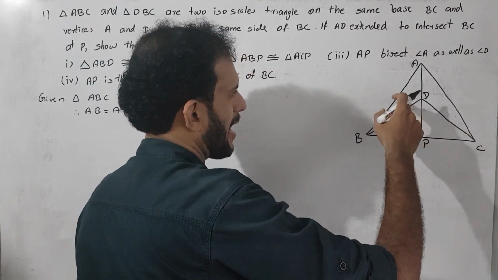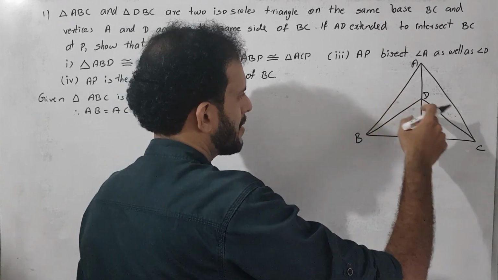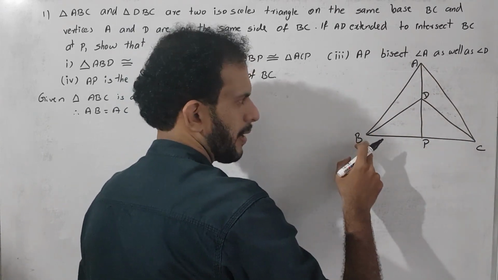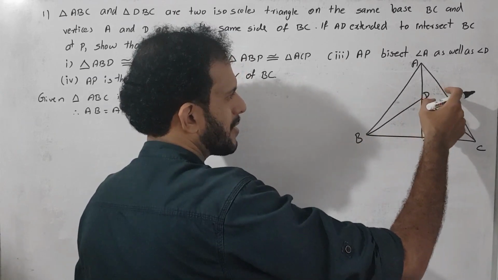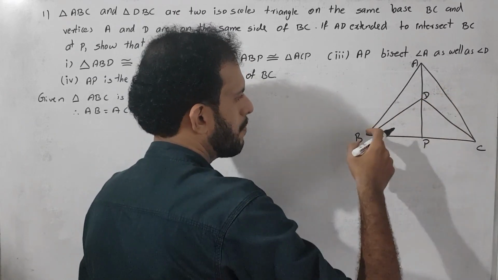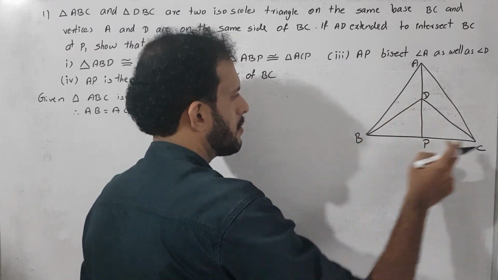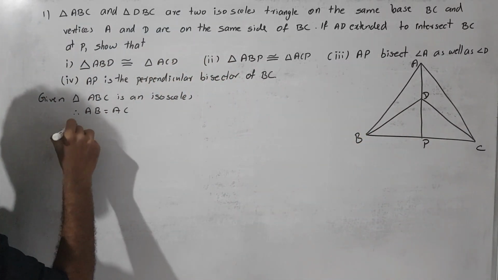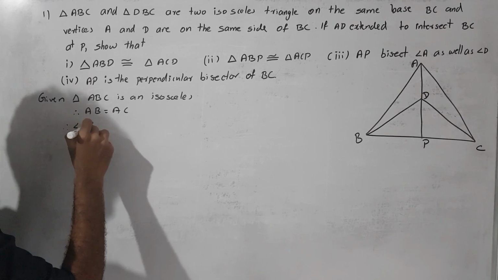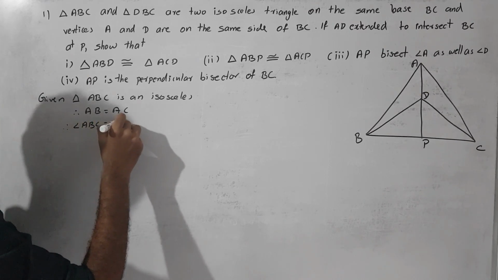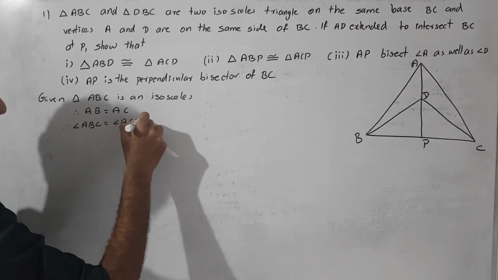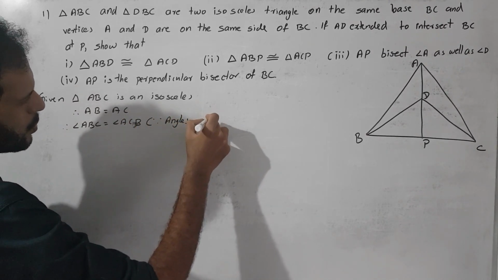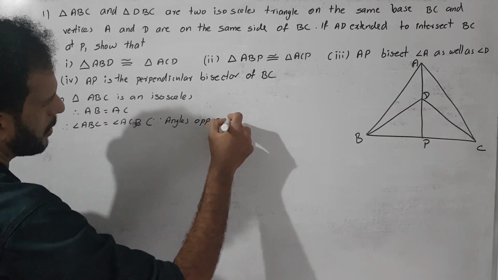The angle opposite to AB is angle C, that means angle ACB. The angle opposite to the side AC is angle B, angle ABC. So they are equal. Therefore, angle ABC is equal to angle ACB. What is the reason? Since angles opposite to equal sides are equal.